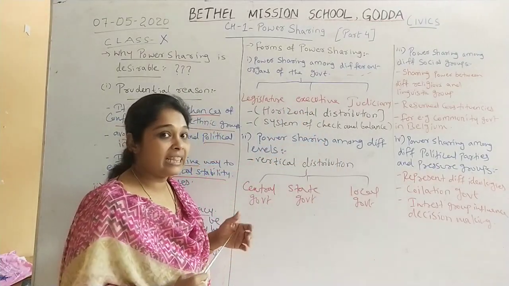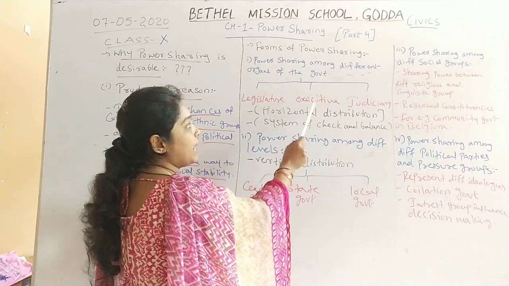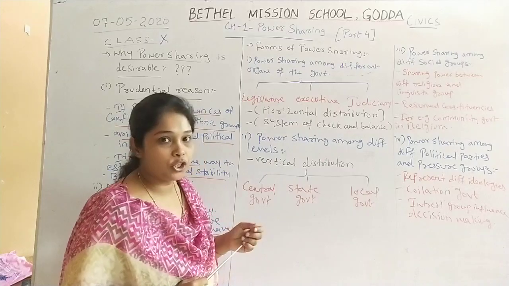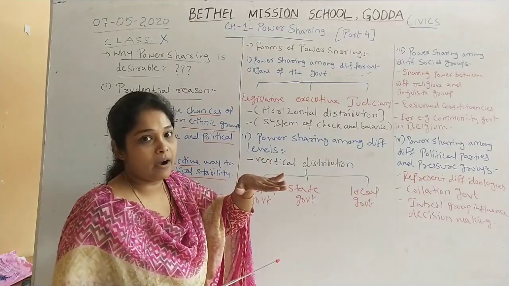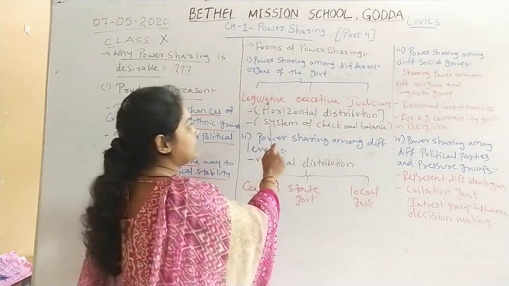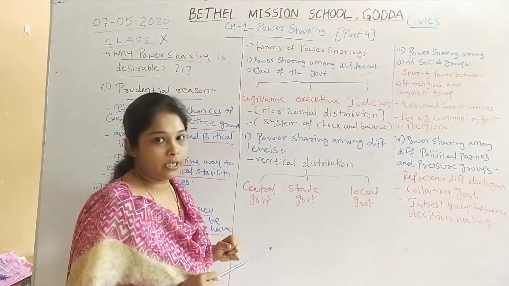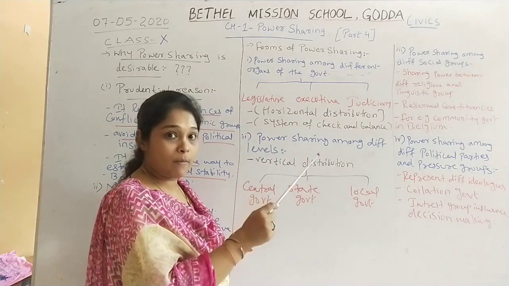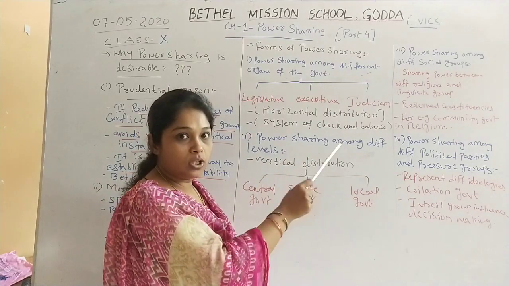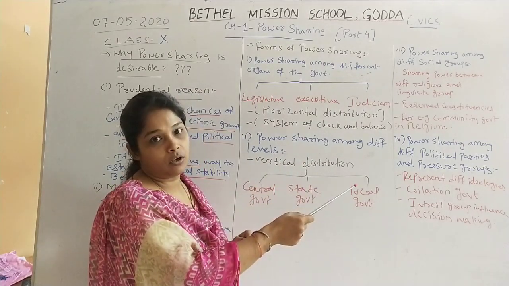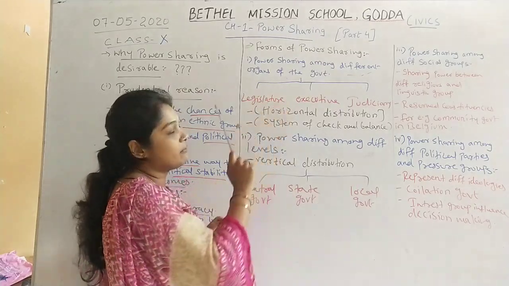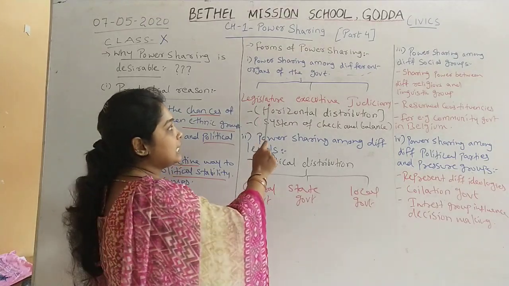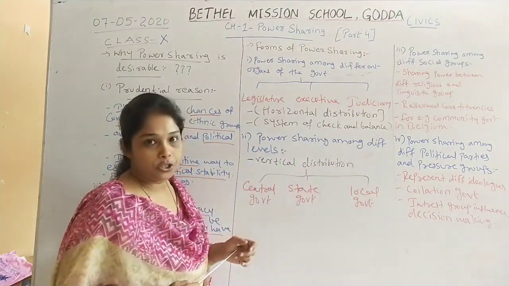So over here we can say that legislature is checked by executive, and legislature and executive both are checked by judiciary. So there is a balance of power between legislature, executive and judiciary. Powers have been divided equally between them, and they also have a power to check on each other. So there is a check and balance situation of power sharing when we are talking about the power sharing among different organs of the government, that is legislature, executive and judiciary.